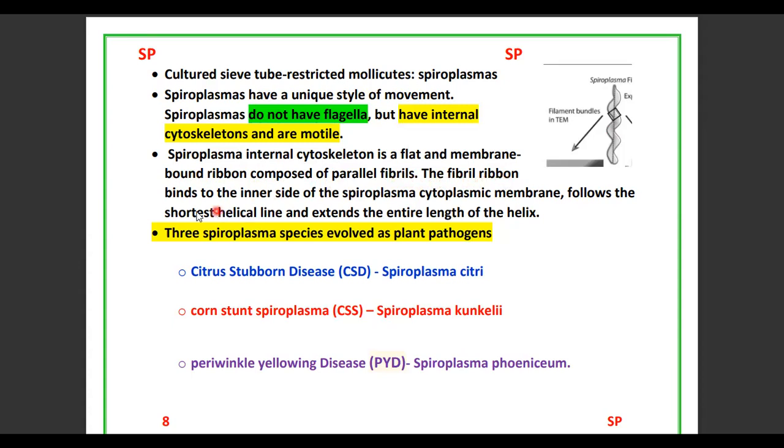The fibril ribbon binds to the inner side of the spiroplasma cytoplasmic membrane, follows the shortest helical line, and extends the entire length of the helix. So this is the spiroplasma, and different shapes are present, in a spiral manner,